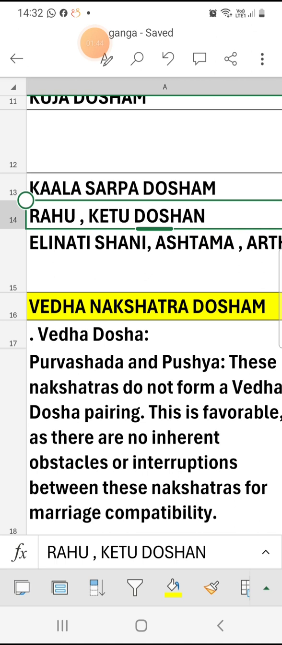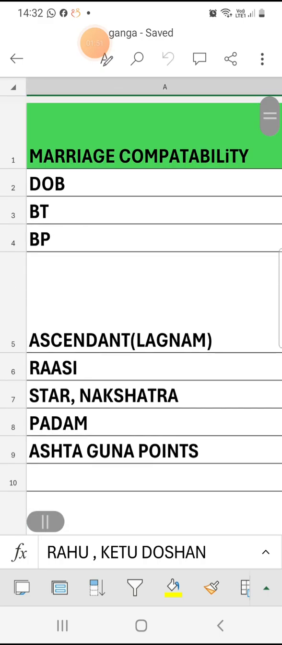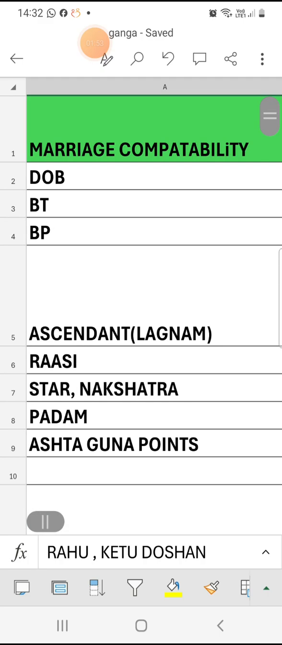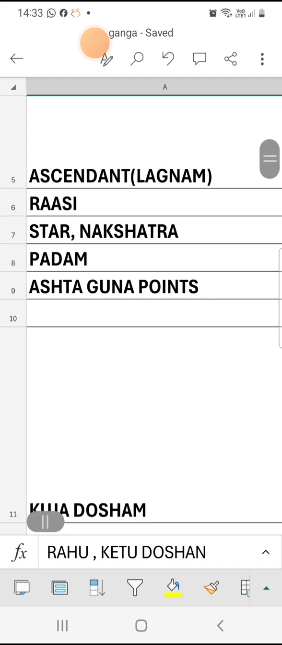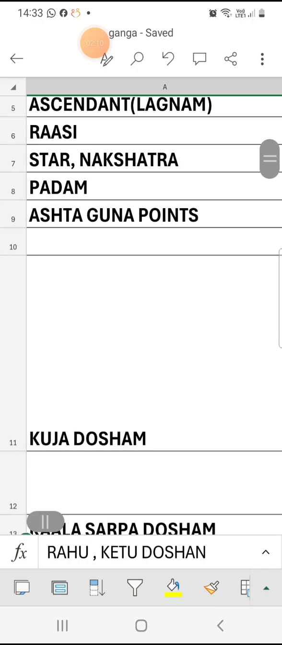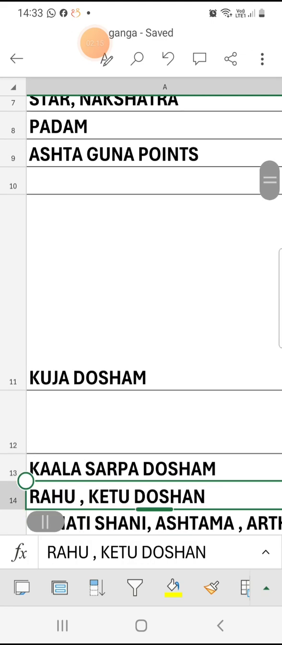That's why I am briefing all those points with an Excel sheet I have made. First of all, take the date of birth, time and birthplace. Then find the ascendant Lagnam manually. For the Rasi, I told you how to find the Rasi from the moon position. Then from the moon's degree, the star, meaning nakshatra, will be calculated. Then the padam. Then come to the chart. Ashtaguna points: I told you that there are 8 points.